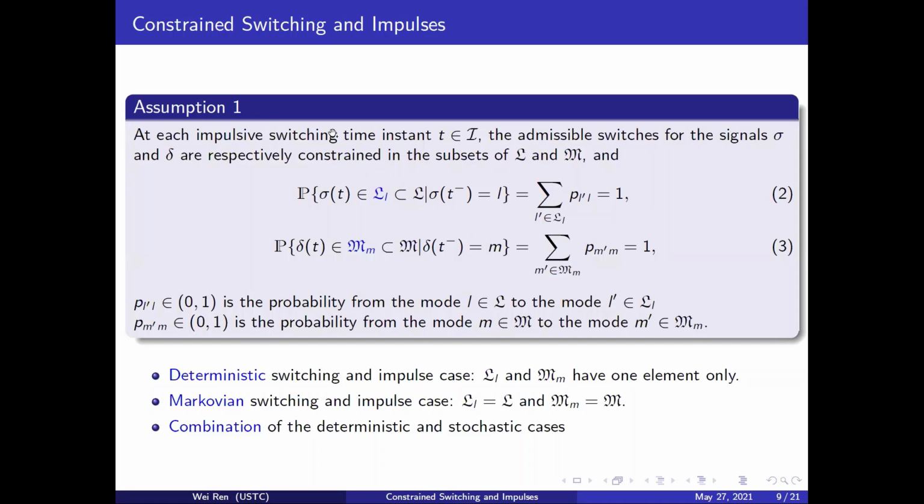In this assumption, at each jump instant, the switching of sigma and theta are constrained related to the previous modes. The constraints are presented via capital LL and capital MM. This assumption is general enough to include many existing cases. For instance, if capital LL and capital MM have 1 element only, then it is the deterministic case. If capital LL and capital MM equal capital L and capital M respectively, then it is the Markovian switching case. If one signal is deterministic and another is random, then it is the combination case.